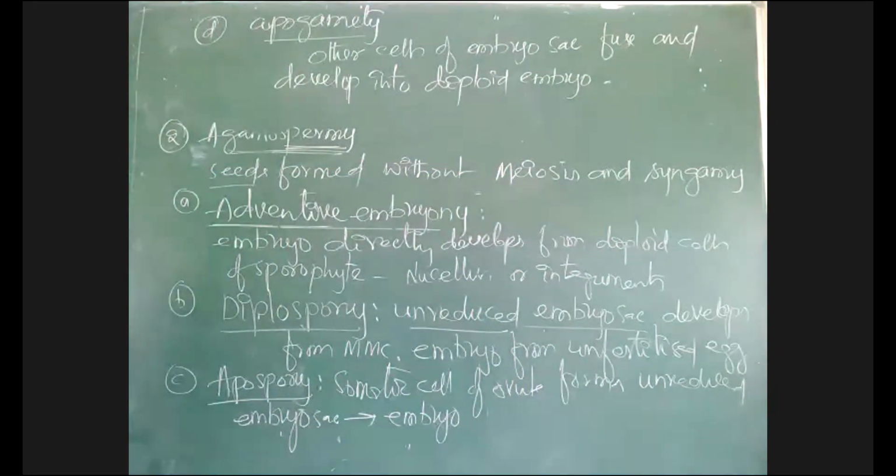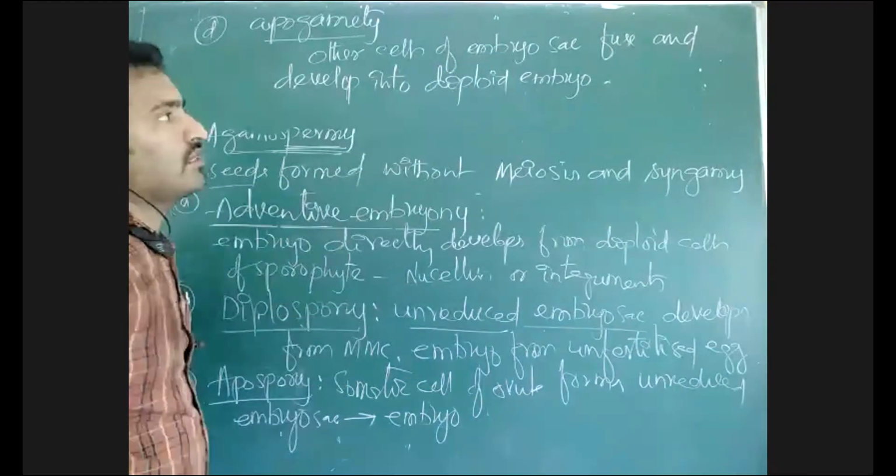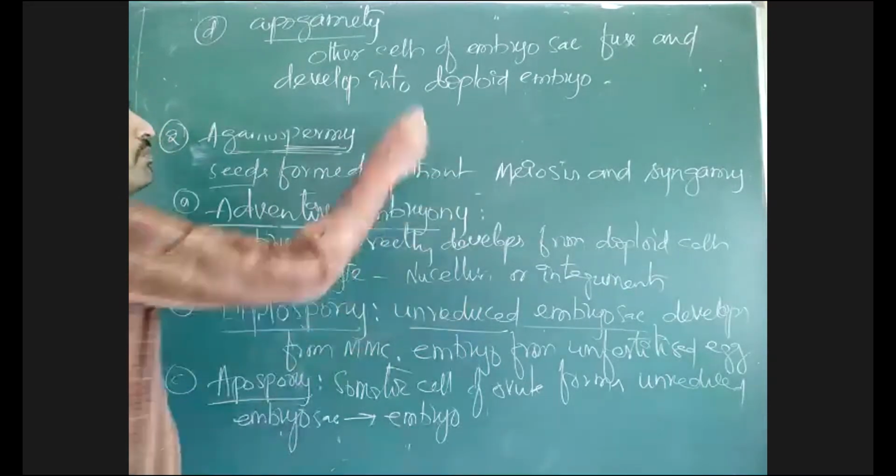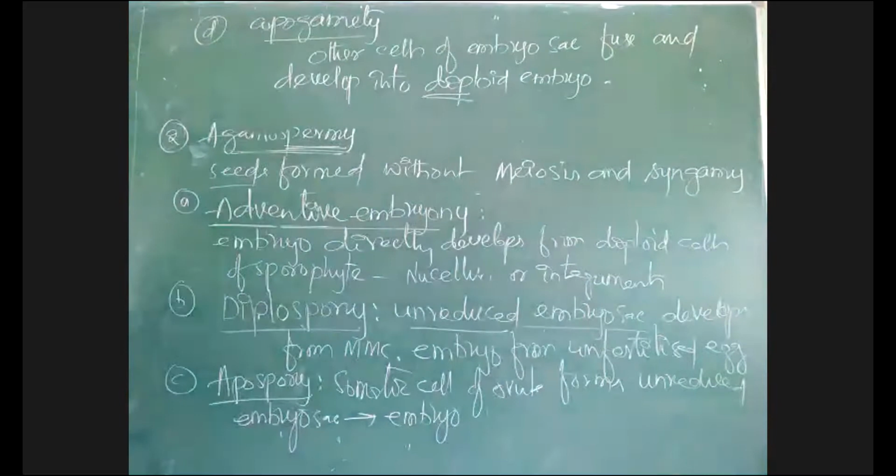Apogamy means embryo is formed by some other cells of the embryo sac, which is a diploid embryo sac. Diploid embryo is formed from other cells of the embryo sac, like antipodals or synergids may fuse together and develop a diploid embryo without syngamy. Okay, without syngamy, there is development of that embryo from the cells other than the egg cell in the embryo sac. These are the different types which are responsible for the formation of embryo without meiosis and syngamy.